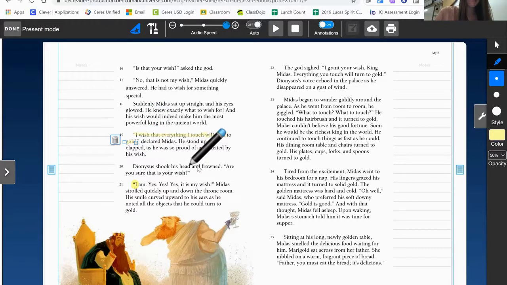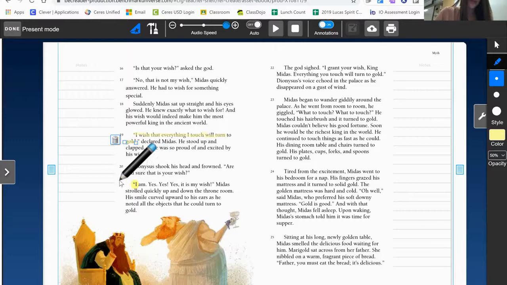Dionysus shook his head and frowned. "Are you sure that is your wish?" Okay, in paragraph 20, Dionysus frowns. However, I will not underline it because I don't see this as an important action. I know he doesn't like it, but I don't think it's a key event. Let's go ahead and keep reading.